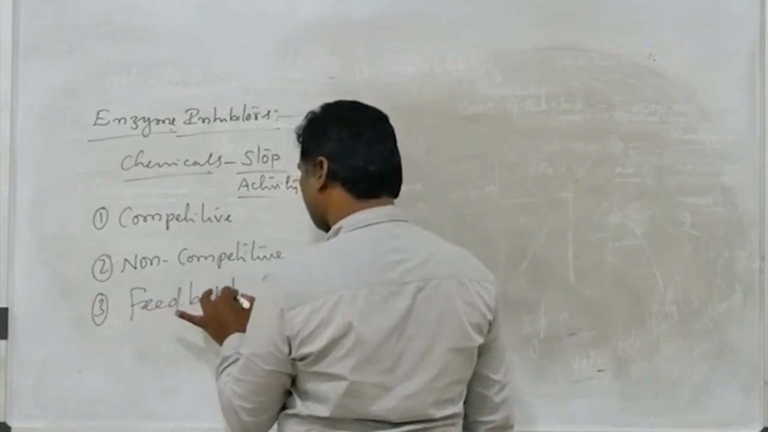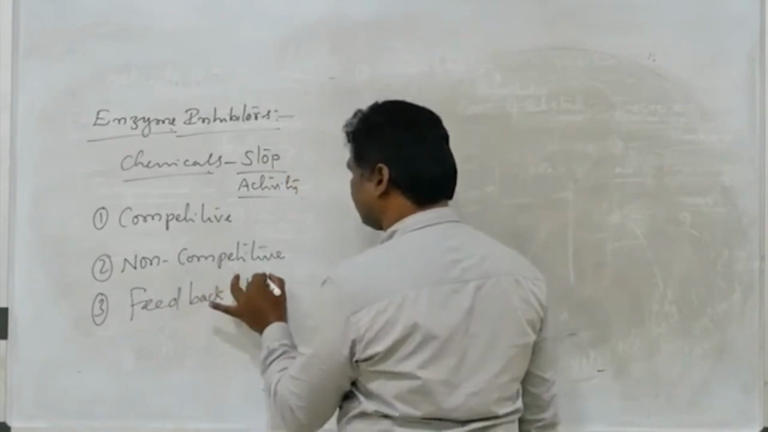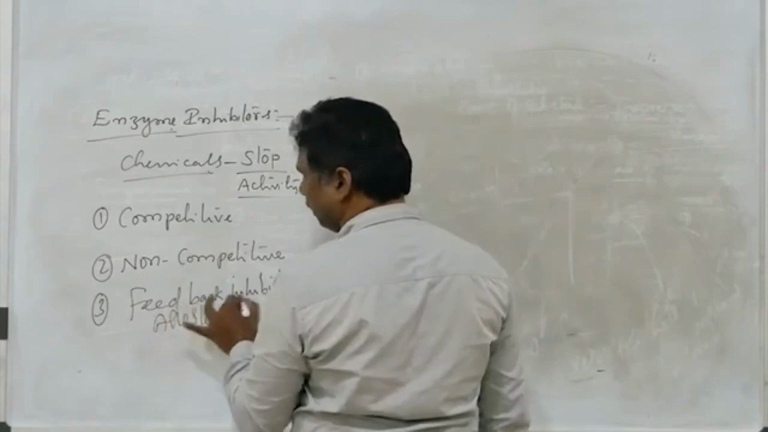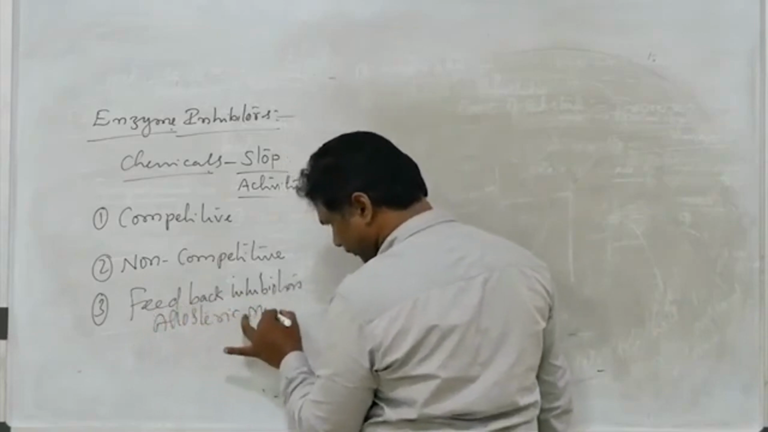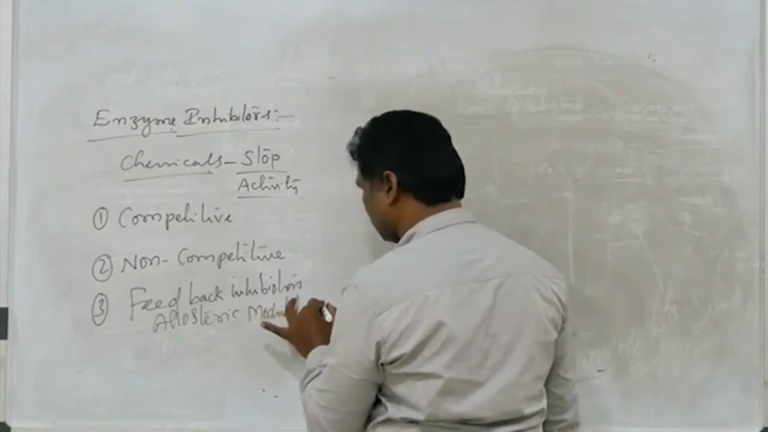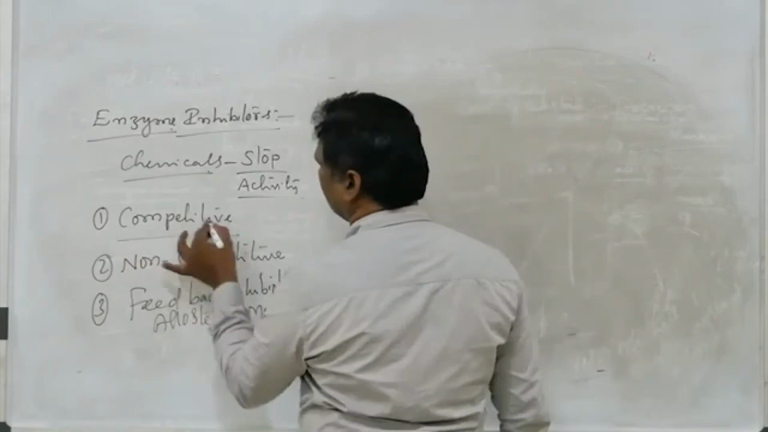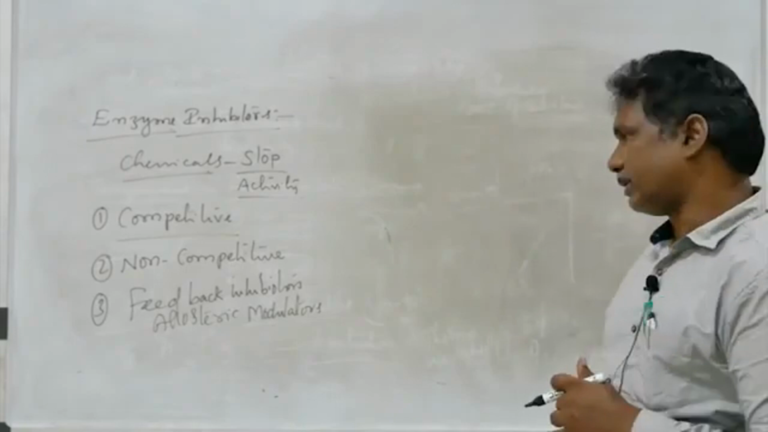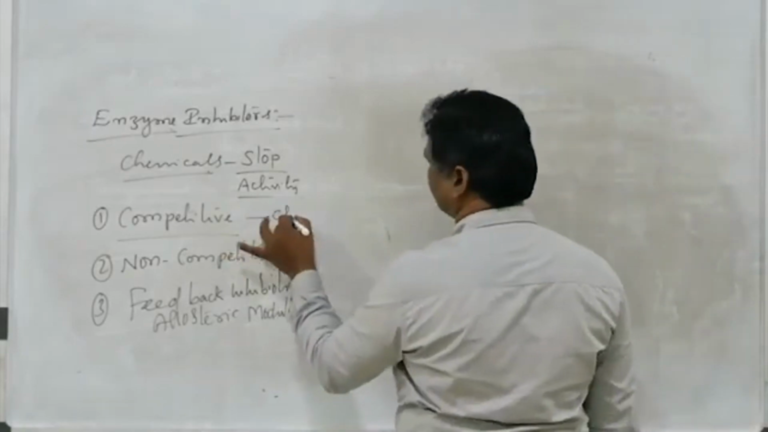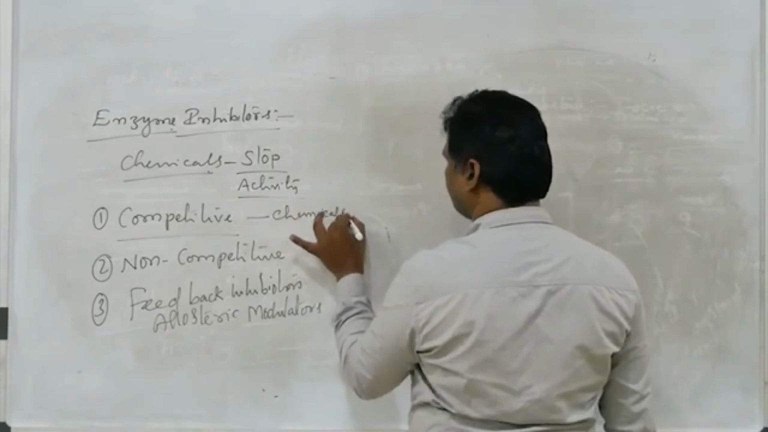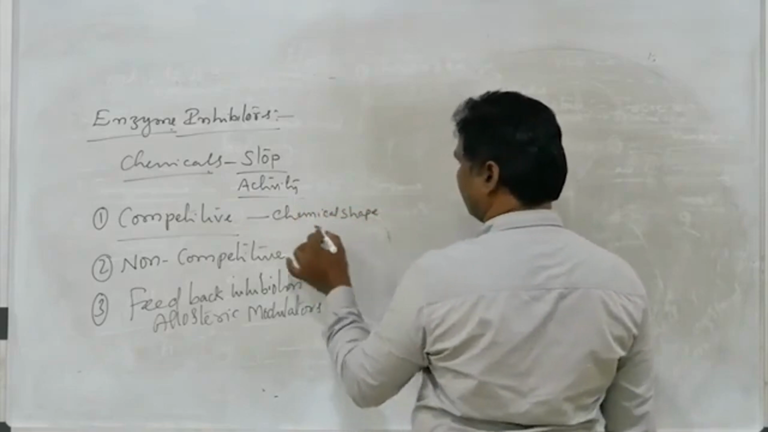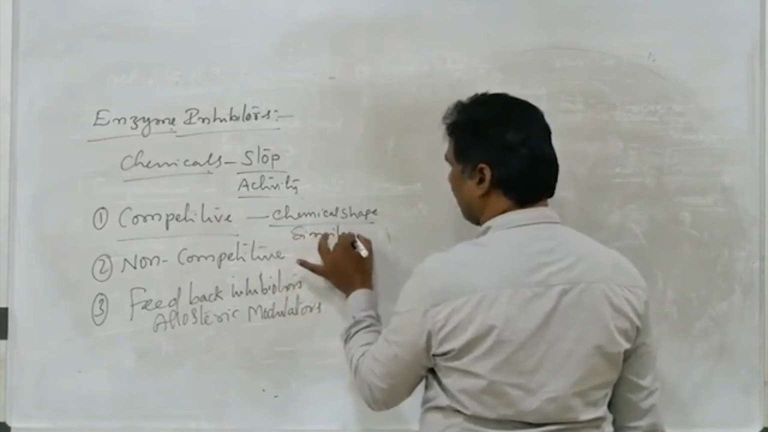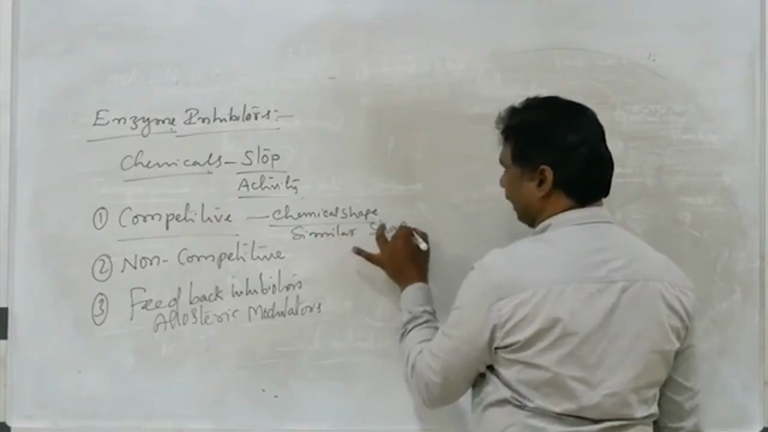Feedback inhibitors are also called allosteric modulators. So there are 3 types of inhibitors. First one is the competitive inhibitors. So competitive inhibitors, some of the chemicals whose shape is similar to, or resembles, the shape of the substrate.